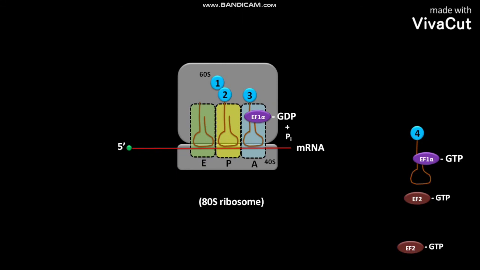Due to this conformational change, the tRNA at the E site is ejected to the cytosol. This tRNA can bind to another amino acid and can be used during the peptidyl chain elongation phase of translation. The EF1 alpha dot GDP and Pi are then released into the cytosol.